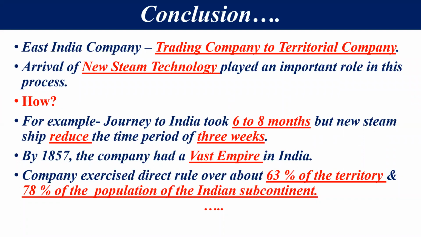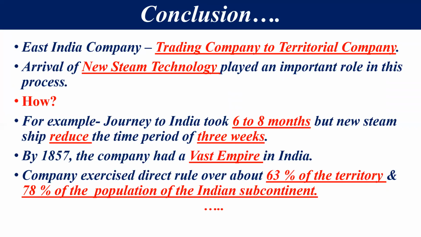Now students, let's conclude this chapter. For concluding this chapter, we have come to know about the East India Company. It came as a trading company in India, but after so many years, it became the territorial company. And after becoming a territorial company there was a lot of technology development, and the arrival of the new steam technology played an important role in the trading company becoming a territorial company. इसने एक महत्वपूर्ण भूमिका निभाई.